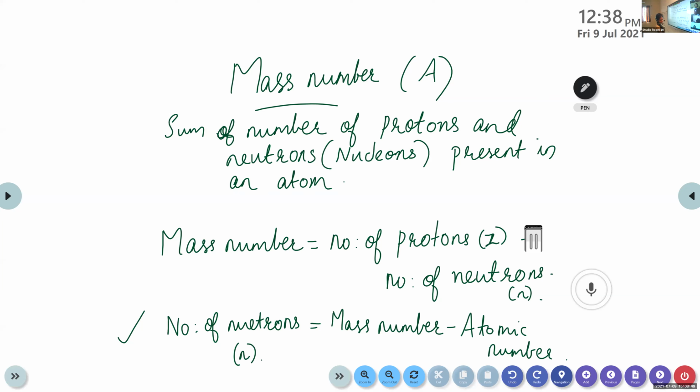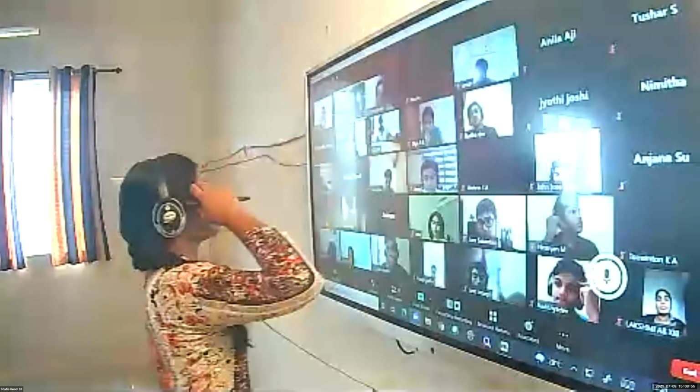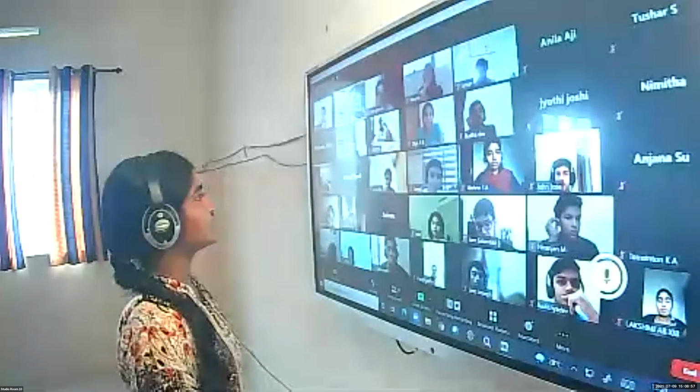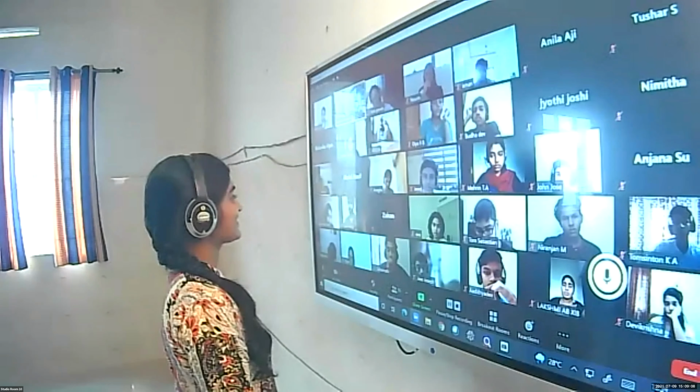Yes, then we can discuss isotopes and isobars in the next class. Do you know what isotopes and isobars are? You have learned it in 9th. I think the structure is different. That's isomers, right? Different element and same mass.